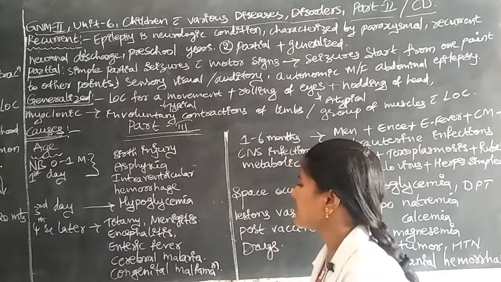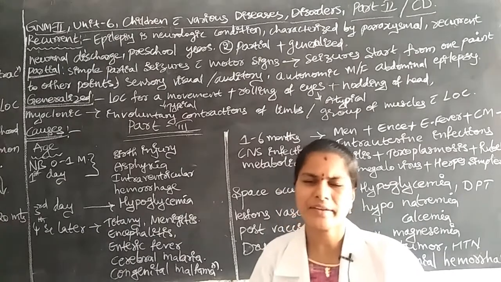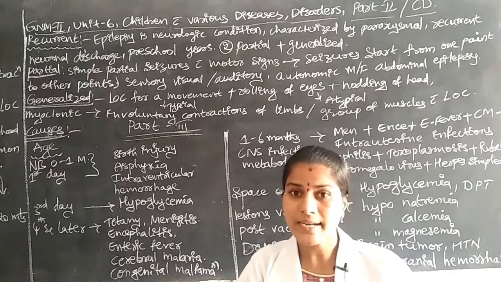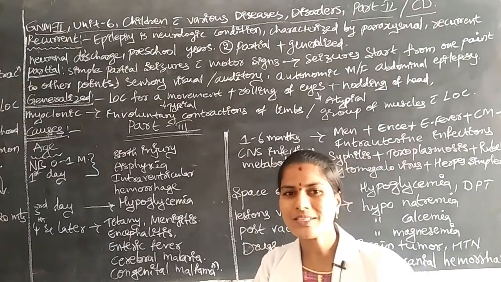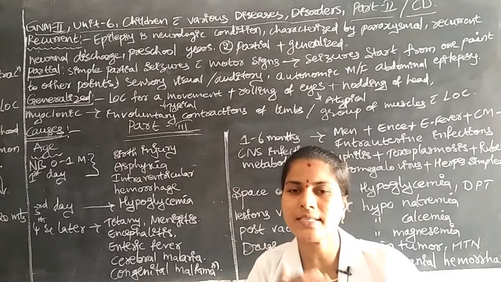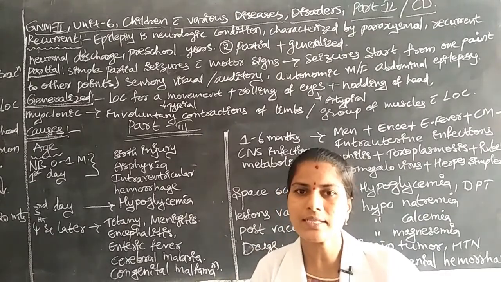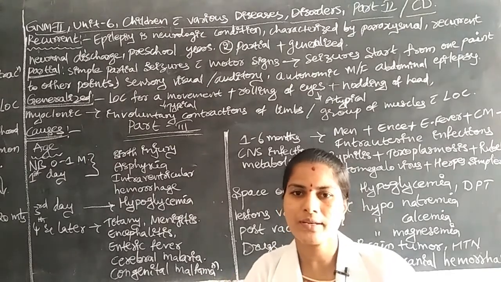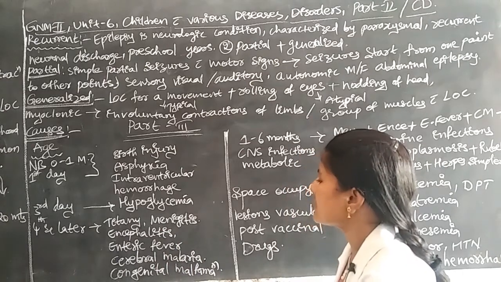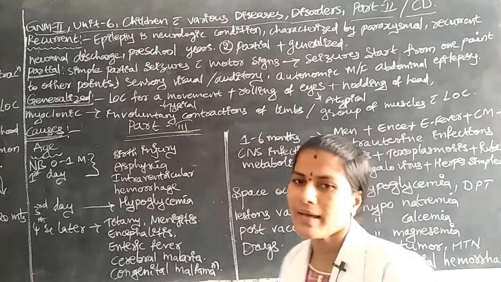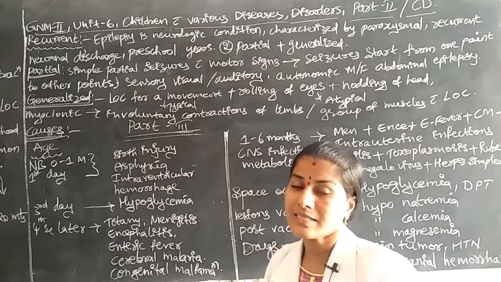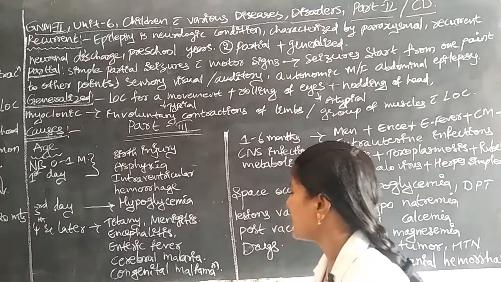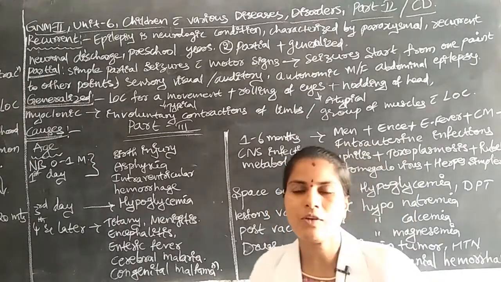Next is enteric fever, which is an intestinal infection. Due to the infection the children have one common symptom: the body temperature increases above normal, and then we say the child is suffering with fever. Due to that fever the children may have febrile convulsions. Next is cerebral malaria. Due to malaria the children may have abnormality in the brain. Next is congenital malformations.